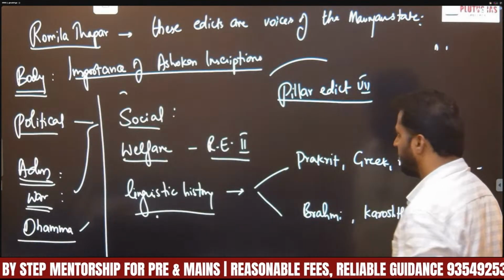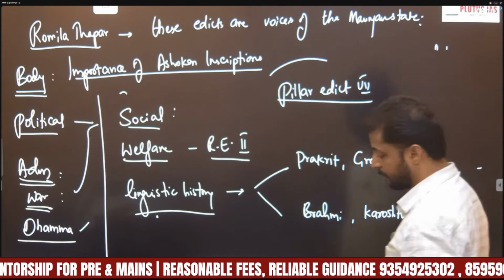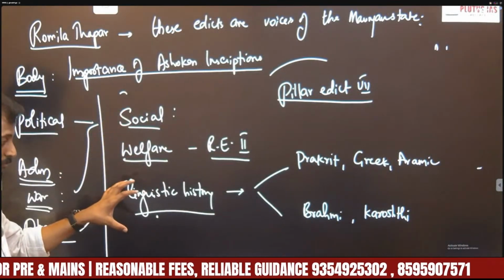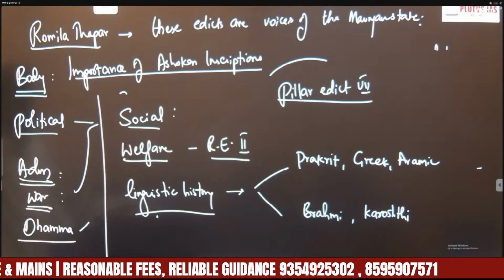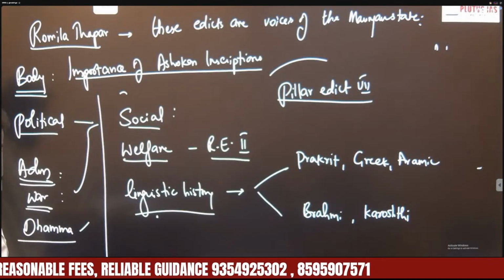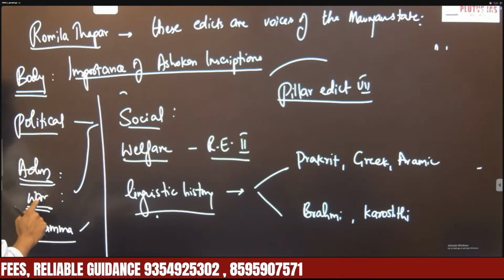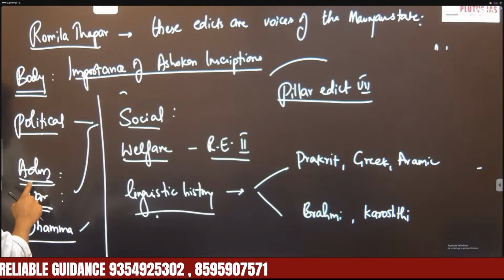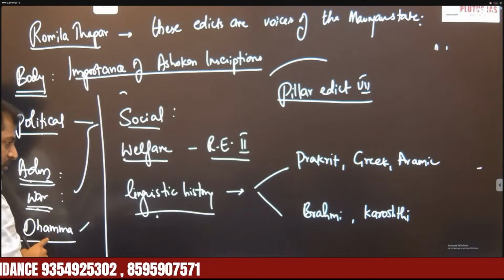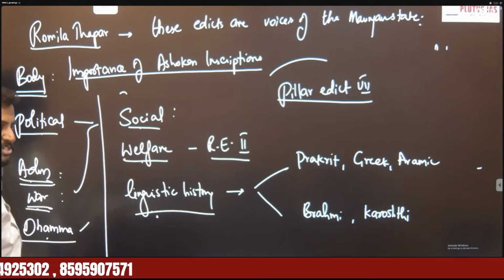So this is about the importance of Ashokan inscriptions in construction of Mauryan history. While writing the importance, if you observe here, I have divided the body into subtopics. In the body, I have kept the heading called importance of Ashokan inscriptions in reconstruction of Mauryan history. That will be your body heading. Within that, I have divided the content into sub aspects like political aspect, administrative aspect, war aspects, cultural aspects, social aspects, welfare aspects, and linguistic aspects.